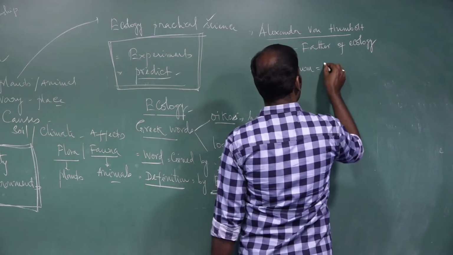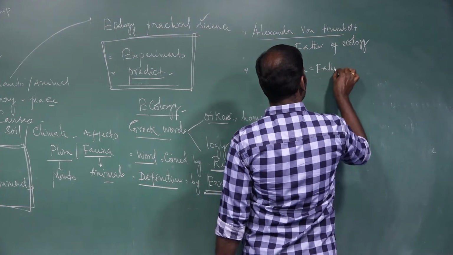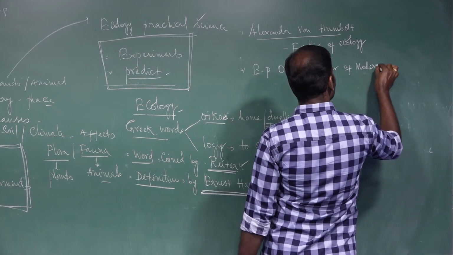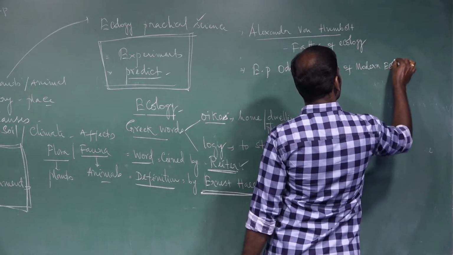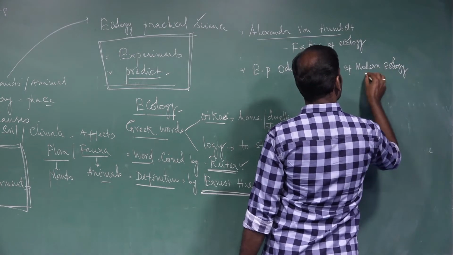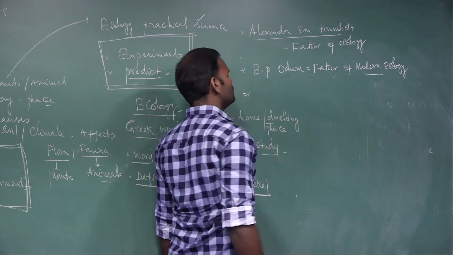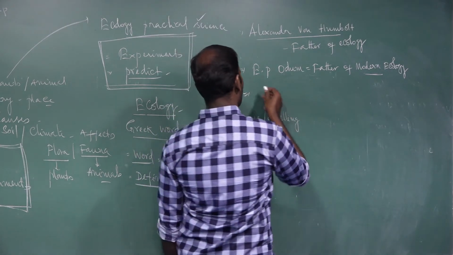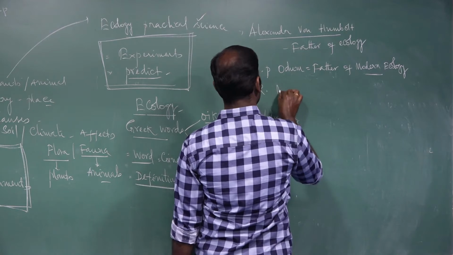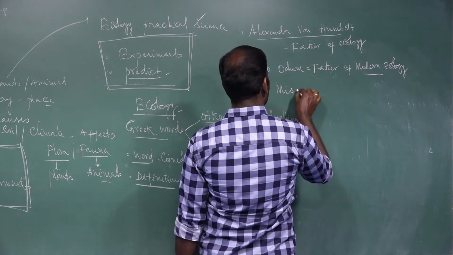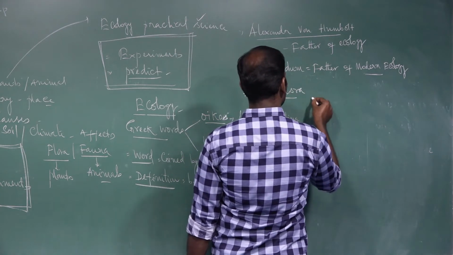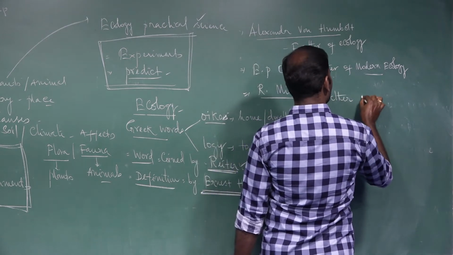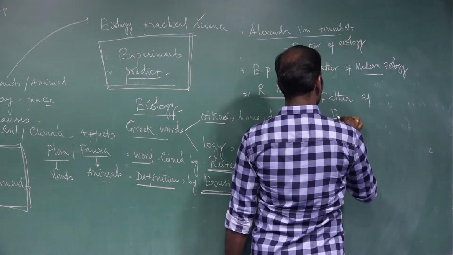He was the father of modern ecology. Next, R. Misra. He was the father of Indian ecology.